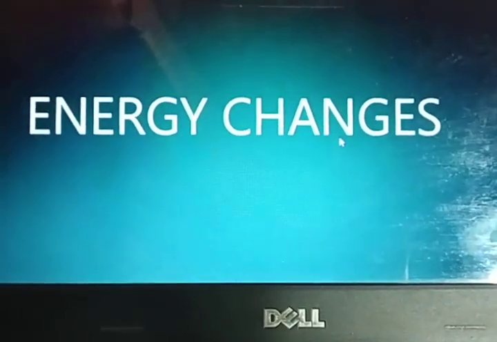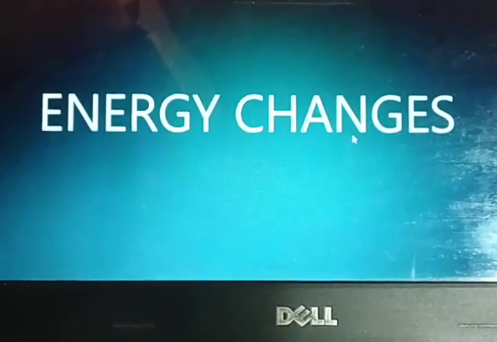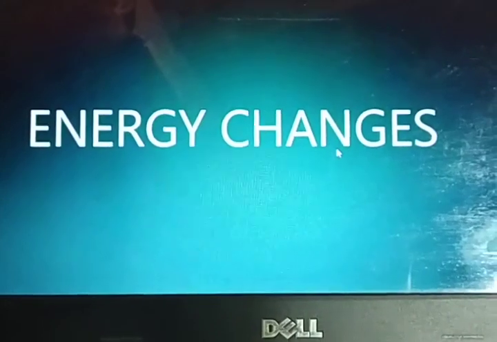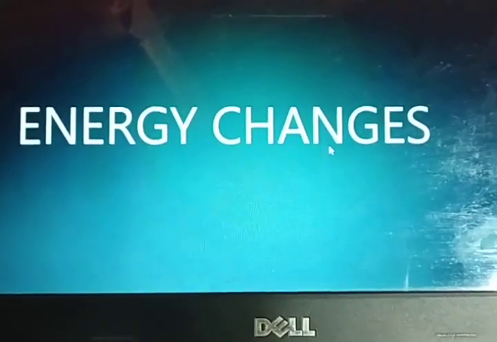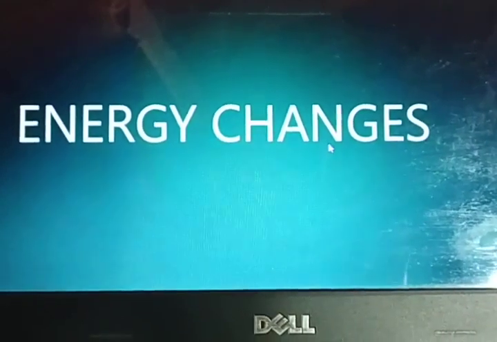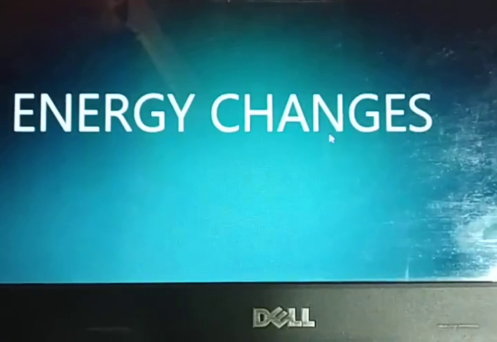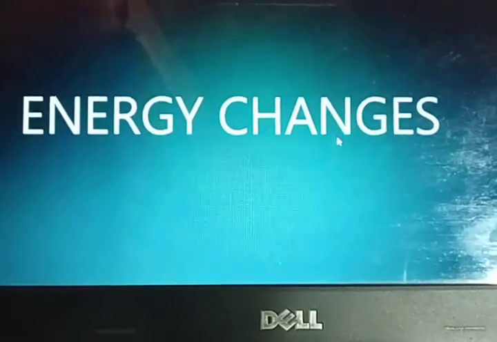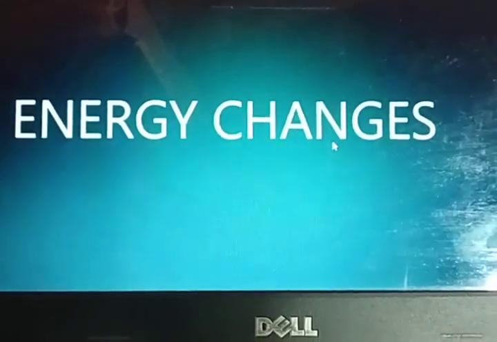So, if energy is absorbed in any chemical reaction, we call it an endothermic process or change. And if any process or change in which heat is evolved, we call that process or change an exothermic change. So, endothermic change means, I hope you understand that, whenever heat is absorbed. So, what are the examples of this?